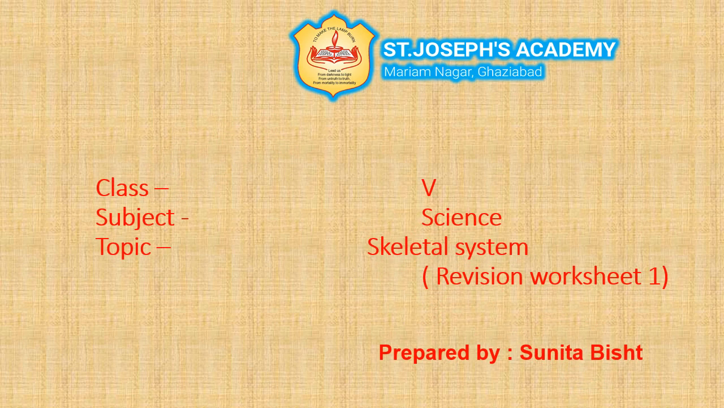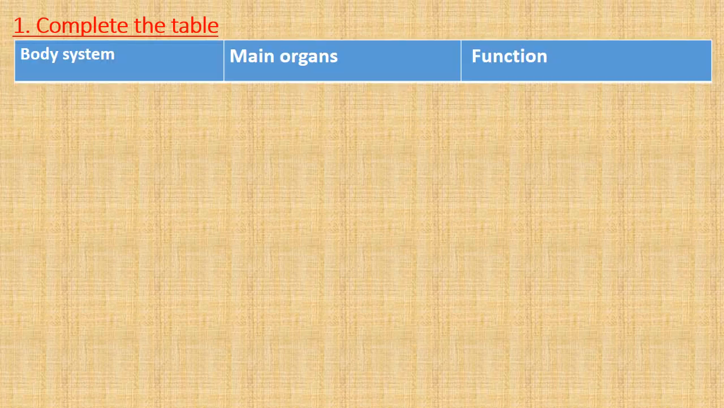This video is for class 5th, subject science, and today we are going to do revision worksheet 1 of chapter skeletal system. So children, our first exercise is complete the table. In this table, three main headings are there. First is body system, second main organs, and third is function.